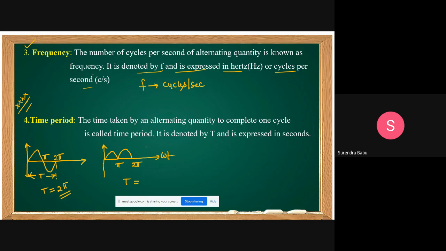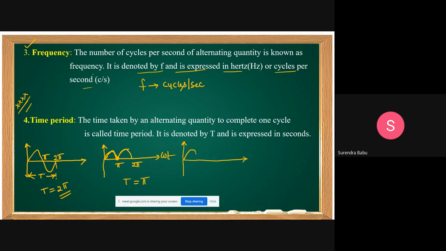Can anybody tell what the time period of this waveform is? Is it pi or 2 pi? Pi. Yeah, pi, because the starting wave shape is repeating again. The same wave shape is repeating at pi itself. That's why the time period is pi. It is not 2 pi. This type of observation is important during solving of the problem.